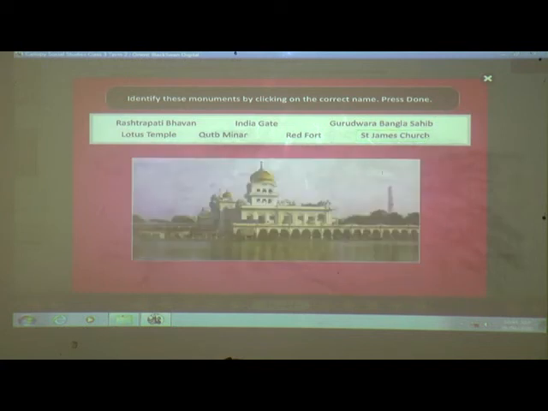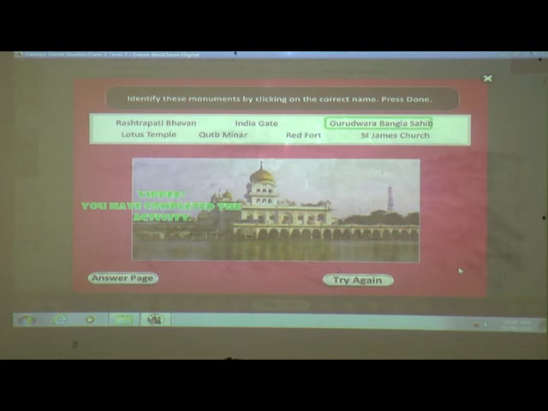Next question. What is this children? Yes. Which temple, which mandir can you see? Gurudwara Bangala Sahib. Okay. Let's see if this is correct or wrong. Very good.